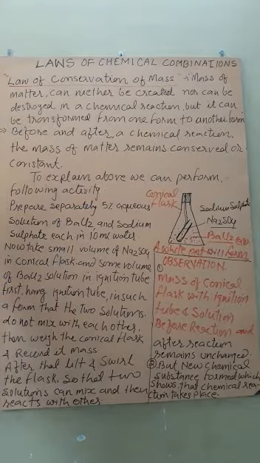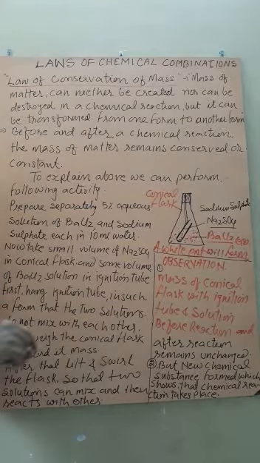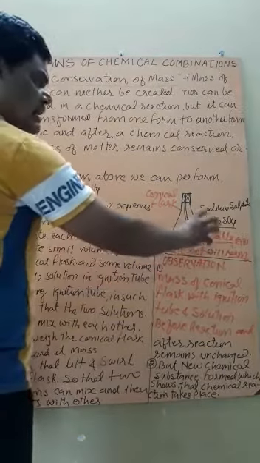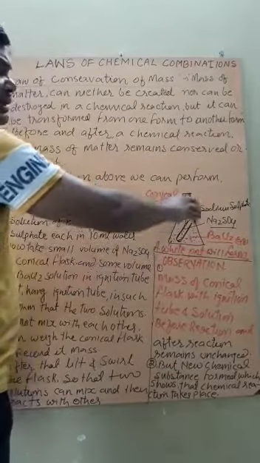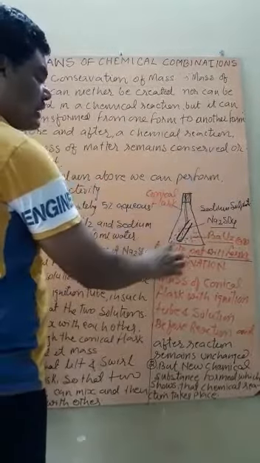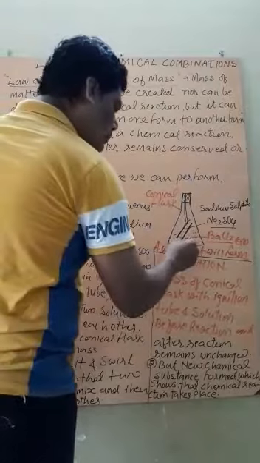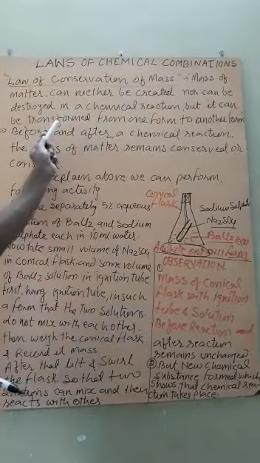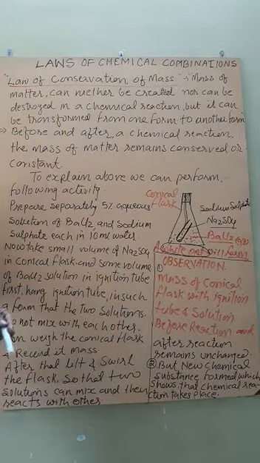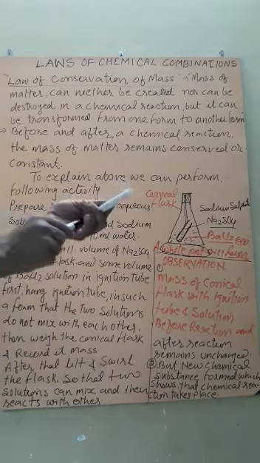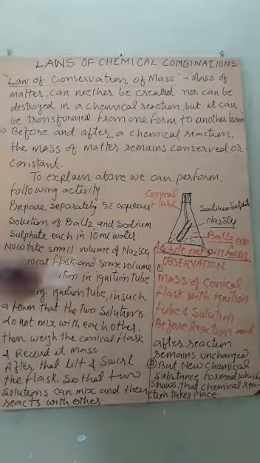Earlier there was no white precipitate, only clear solutions, but after the reaction a white precipitate forms. It shows that the matter has changed its form, that is, one form of matter has transformed into another. Hence, the law of conservation of mass is true.